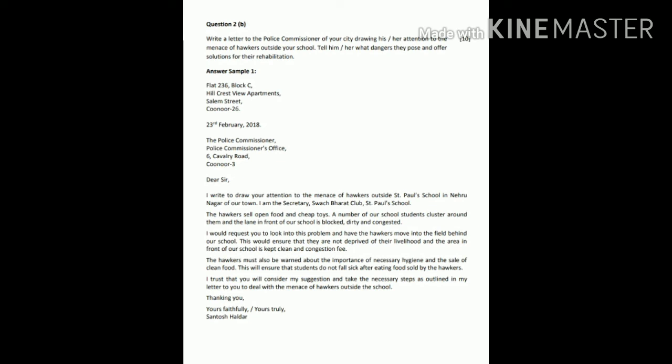So this letter is written according to the updated format. First, the sender's address is written in 3 to 4 lines. Then after leaving a line, the date is written. Then again drop a line. Then the receiver's address and title are written, then drop a line, then the salutation is written, then drop a line, then the body is written, and then the closing note, subscription and name at the end.